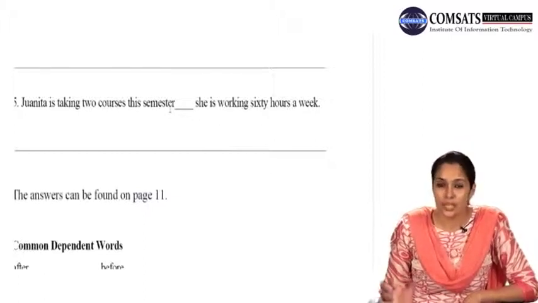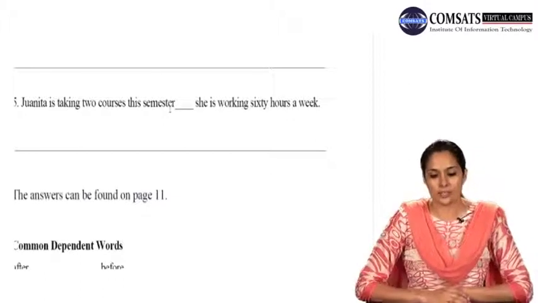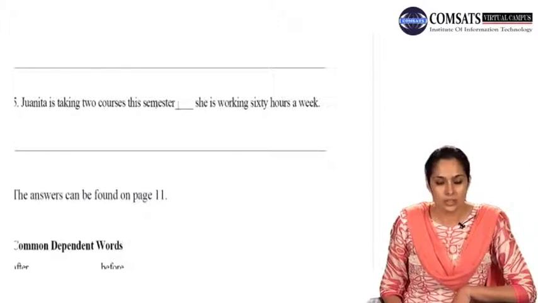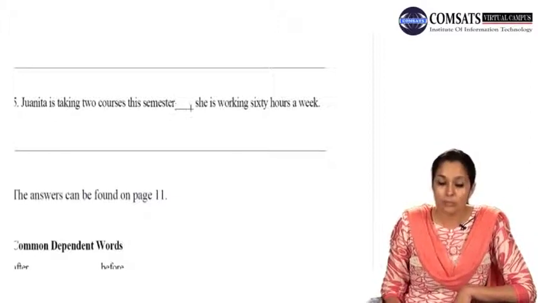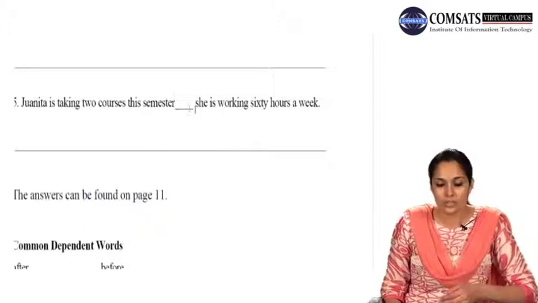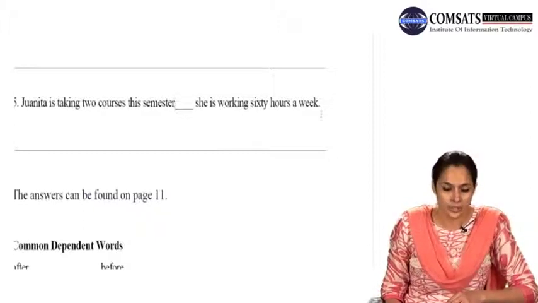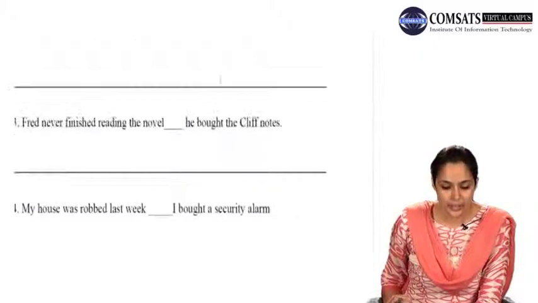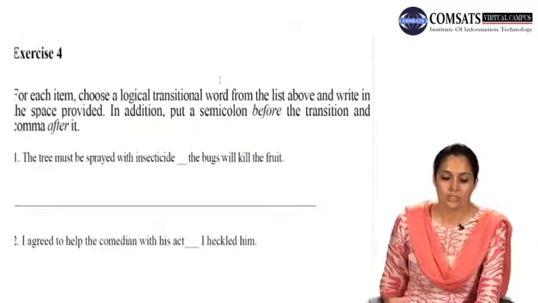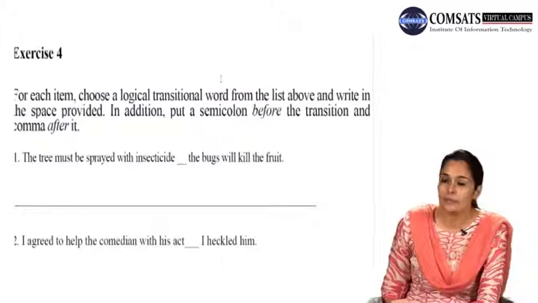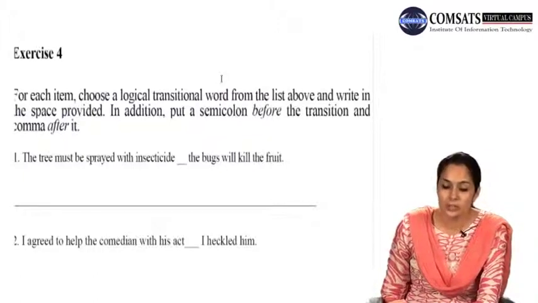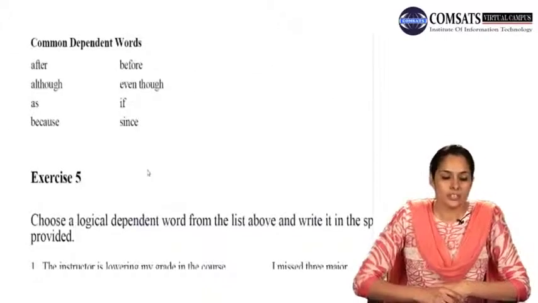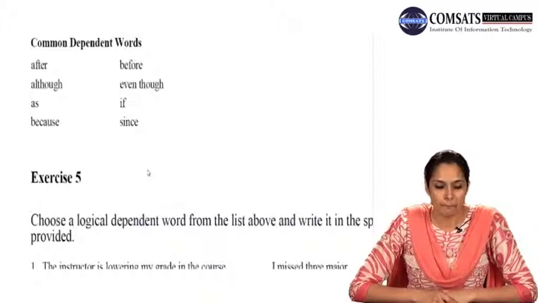She is taking 2 courses, and apart from that, she is working 60 hours a week. Juanita is taking 2 courses this semester; moreover, she is working 60 hours a week. So this is the exercise where you are supposed to identify the place where you need to put a logical transitional word, and whenever you add a transition word to a sentence, you have to add a semicolon and then a comma.